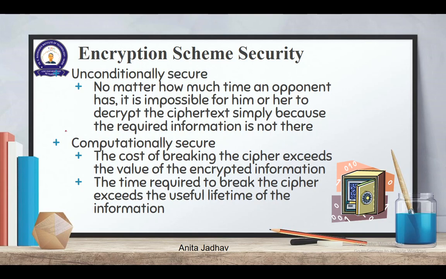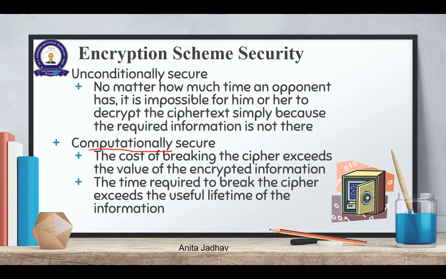The other is computationally secure. See the word here, computationally. What does that mean? The cost of breaking the cipher exceeds the value of the encrypted information, or the time required to break the cipher exceeds the useful lifetime of the information.